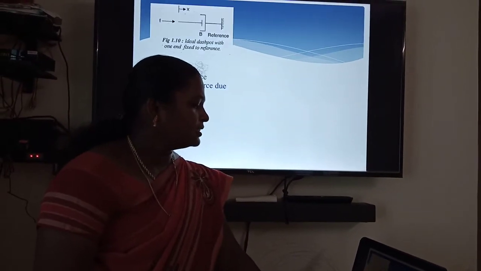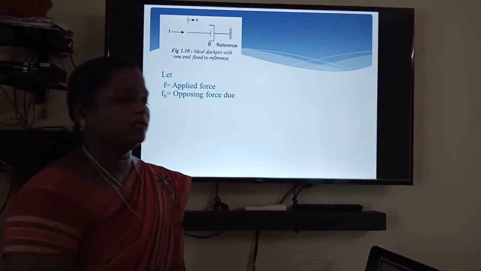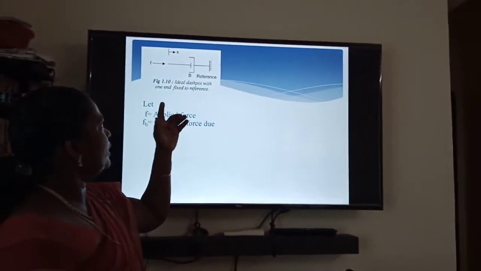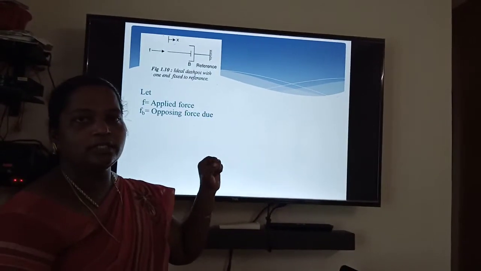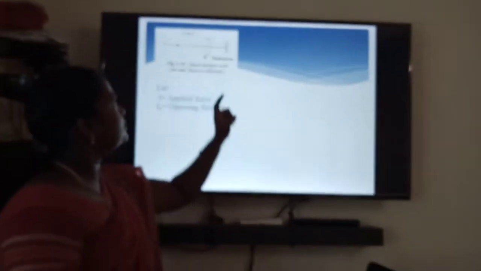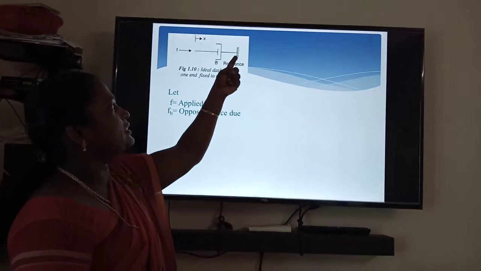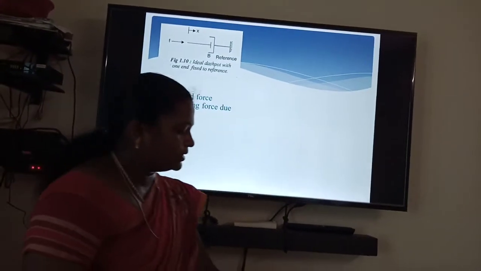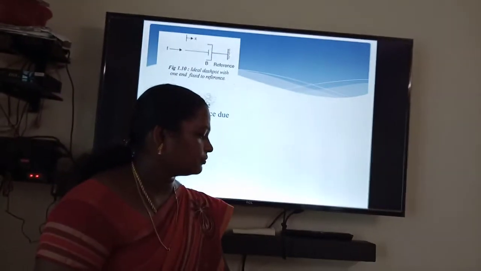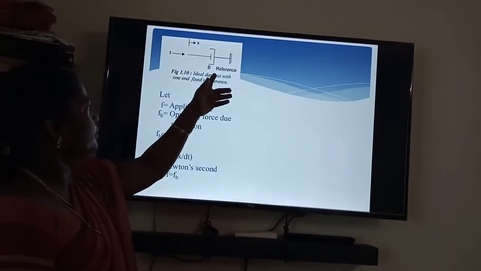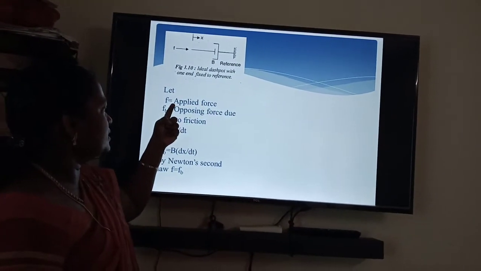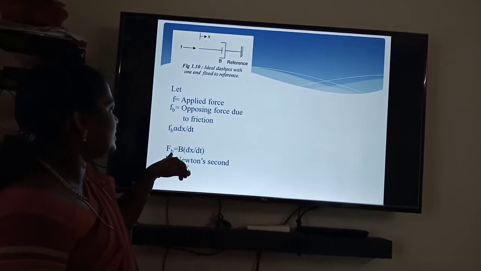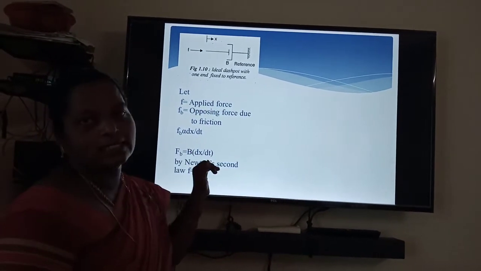The next element is the dashpot. While writing the equation for the dashpot, we consider two cases. The first case is fixed at one end, where F is the applied force, and the equation framed is Fb is equal to b into dx by dt.